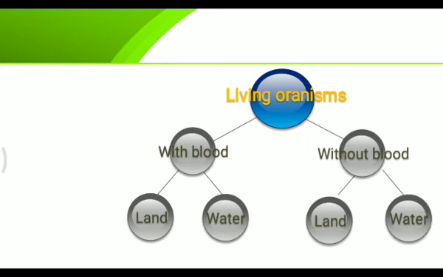How did it come about? Now we are going to the history of taxonomy. The whole living world was earlier categorized into two main groups, that is the organisms with blood and organisms without blood, and again among them the organisms that live in water and the ones which live on land.